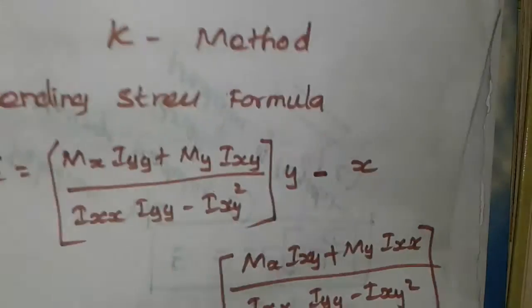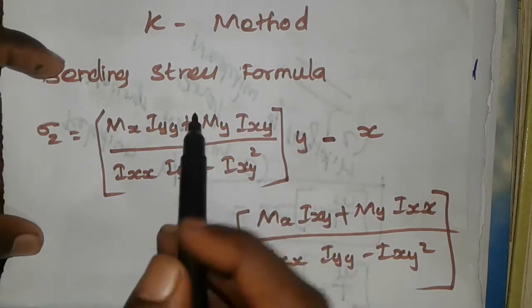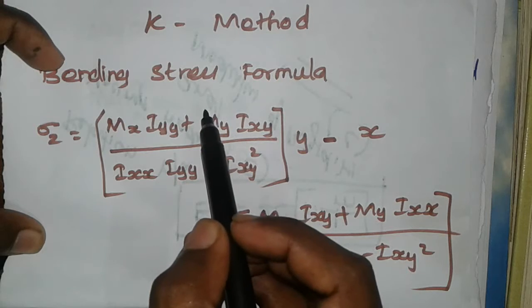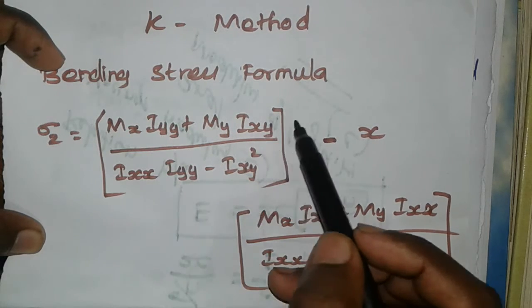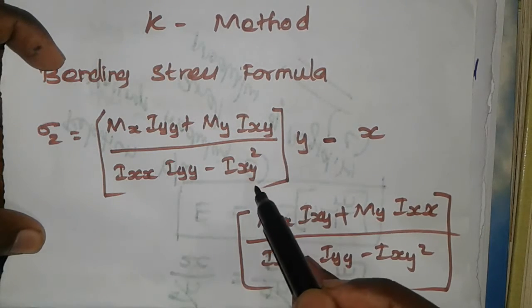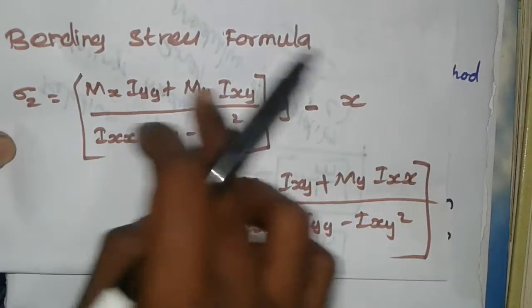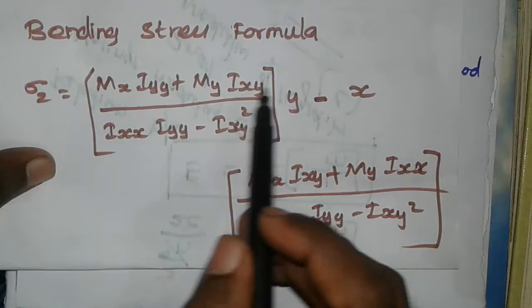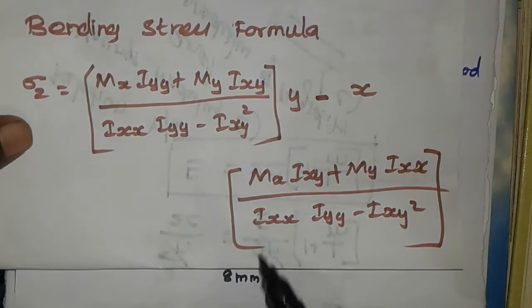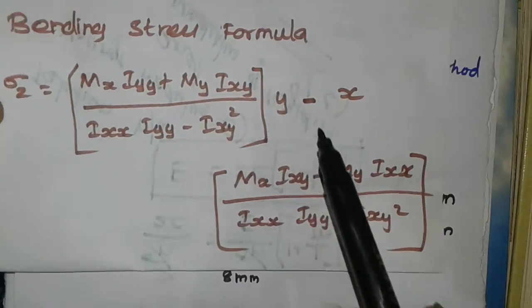you will get the maximum bending stress at the particular point A. Okay, can you understand? So this is how. The only thing we have to calculate is the moment of inertia Iyy value, the Ixx value and the Ixy value, the Ixy square value. These are the three values we have to calculate. Other things are the known values: moment about x, moment about y.